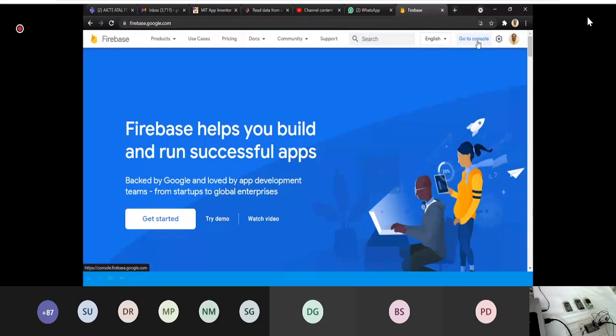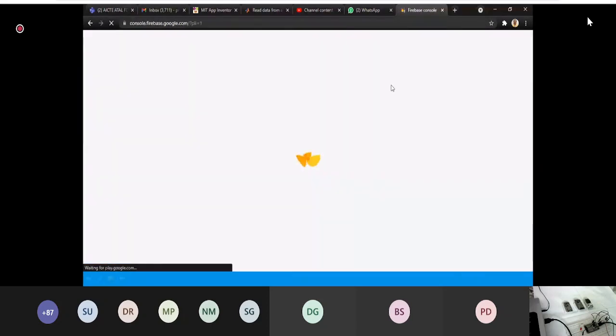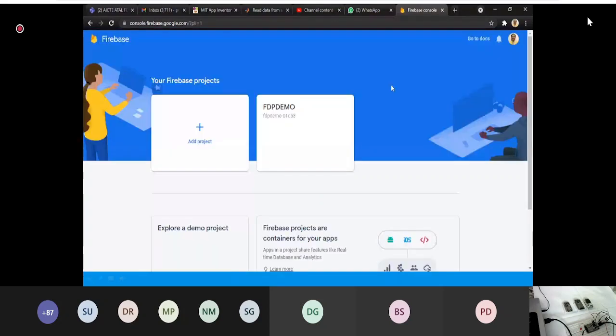Now if I click on go to console, it will let me get into the Firebase projects. If you are doing this for the first time, something different will appear.